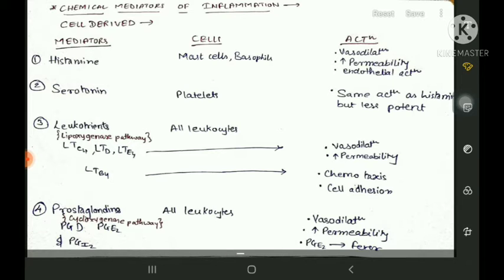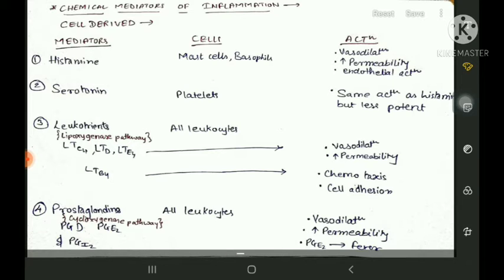So the whole process of inflammation, in acute inflammation especially, will be to bring more and more neutrophils towards the place where the inflammation or infection has happened. The chemical mediators are programmed in such a way that they bring more neutrophils towards that area, so that they can resolve the problem in an acute manner. And if not, then it will get converted into chronic inflammation, where more macrophages will be brought and activated. So let's start with it.